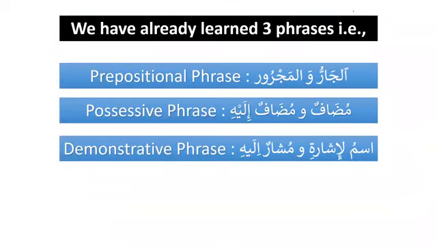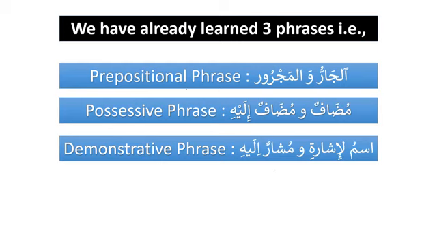Now we have already learned 3 phrases, and we know that a phrase is an incomplete sentence. It cannot communicate the meaning by itself unless we have something with it. For example, it can be a subject or it can be a predicate, but it cannot be a complete sentence.